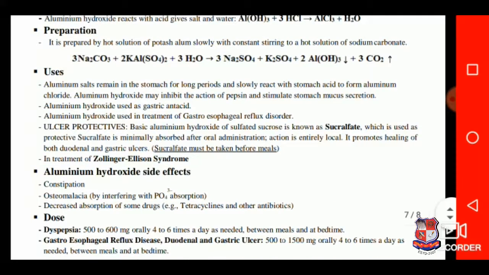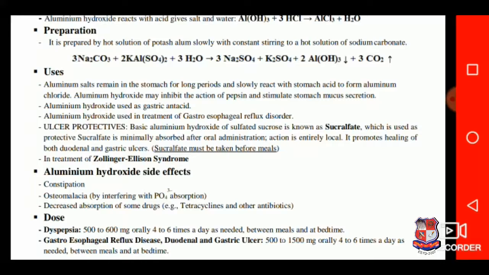Uses: aluminium salts remain in the stomach for long periods and slowly react with the stomach acid to form aluminium chloride. Aluminium hydroxide may inhibit the action of pepsin and stimulate stomach mucus secretion. Aluminium hydroxide is used as a gastric antacid. Aluminium hydroxide is used in the treatment of gastroesophageal reflux disorder.